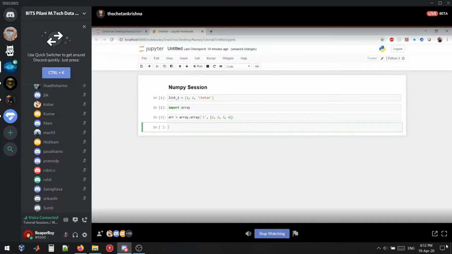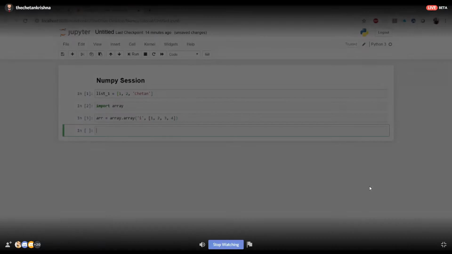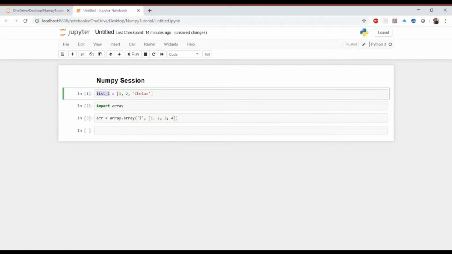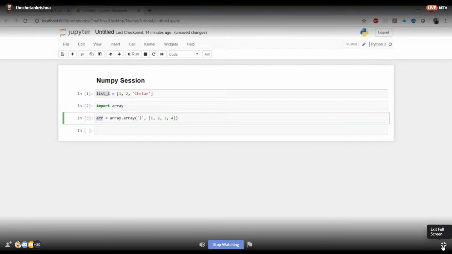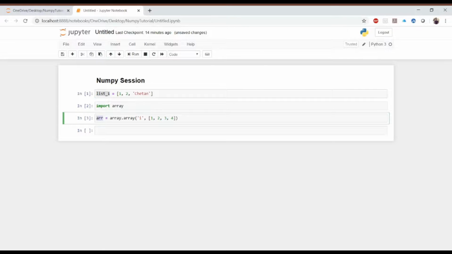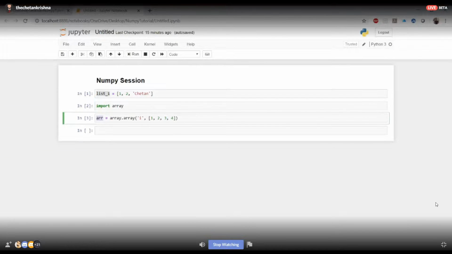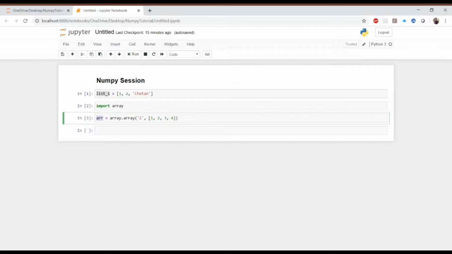Do you know the difference between this list and this array? Just to confirm, in a list we can have different types of elements. You can see over here we have an integer and then a string. But in an array we can only have one data type, either an integer or a string or a float, but we cannot have all of them. That is the main difference between a Python list and a Python array.